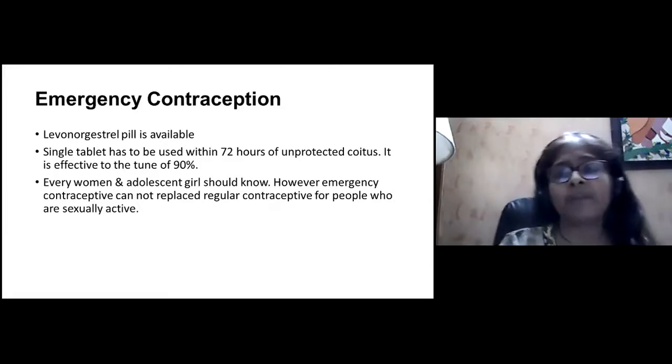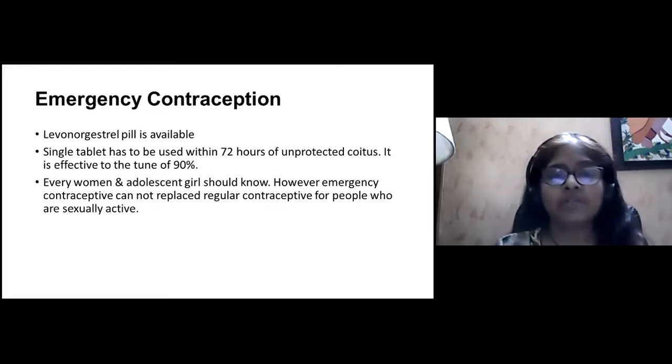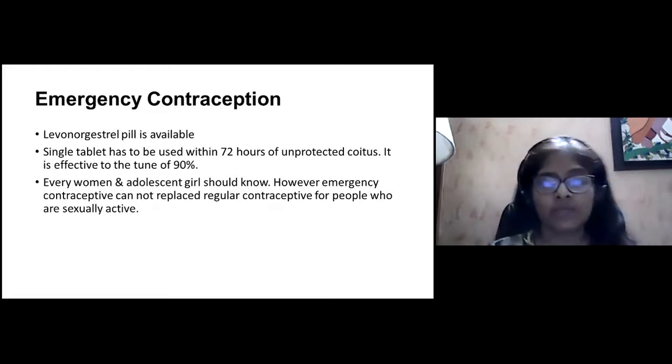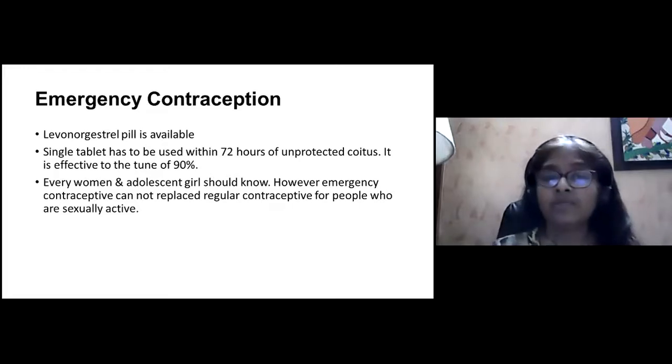We have patients who come and ask us, how many ECs, emergency contraceptive pills, can I take? Emergency contraception can be taken only once in a lifetime. If the patient requires emergency contraception, then she has to follow it up with subsequent oral contraceptive pills or some other form of contraception. Depending on when she takes the emergency contraception, her cycle will get altered.